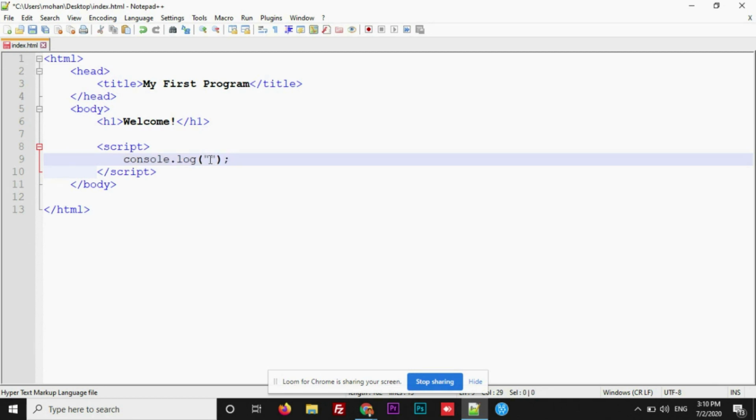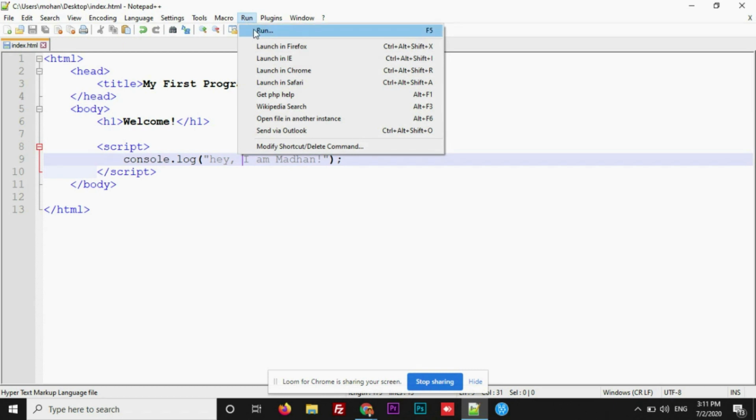Now inside this console.log, I want to log a message. So you need to write that message in between the quotes. This is a message that I want to log on the console. So before we check the output, first you need to save. After saving this, let's run it again.